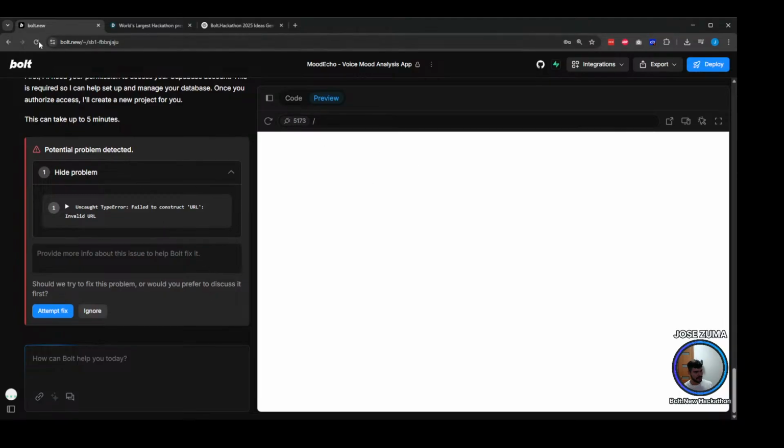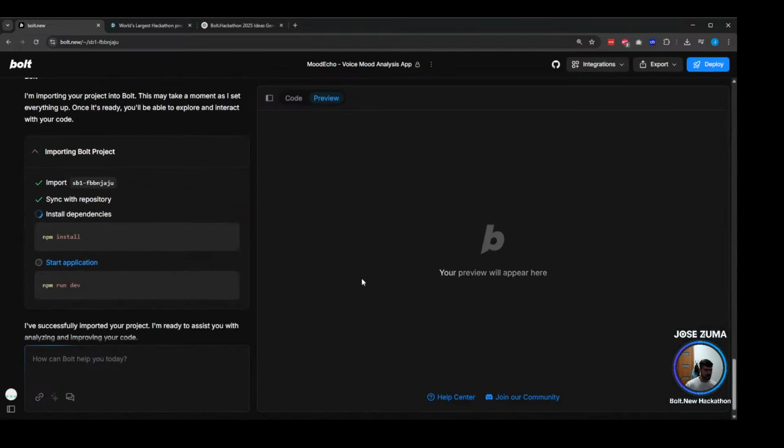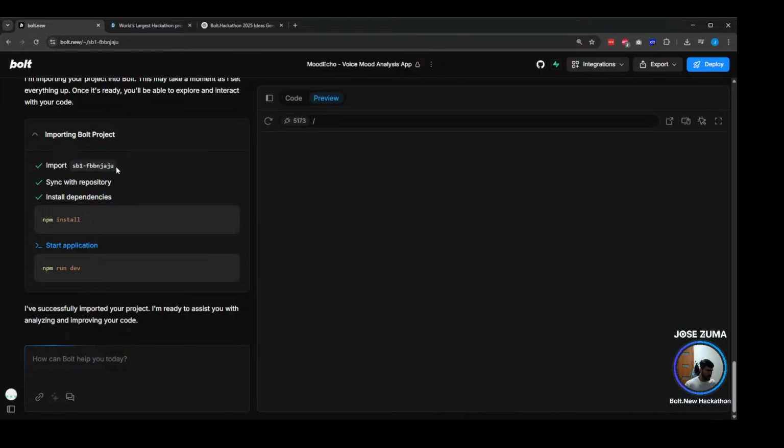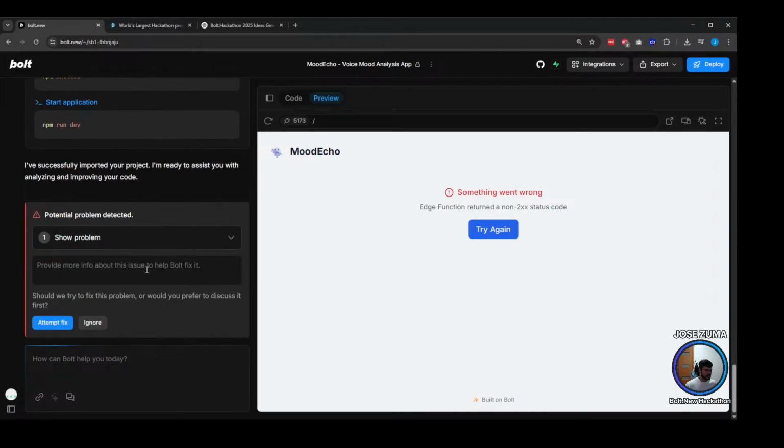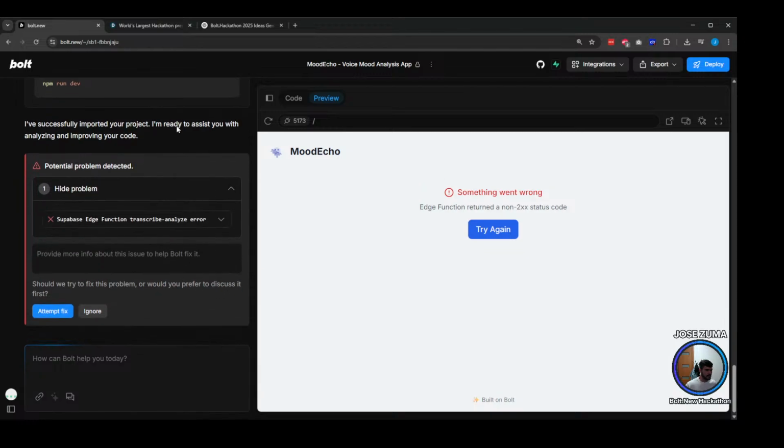Cool. So now we have it, right? Let's refresh this just to double check if there is any other issue. Now you see that it's pulling this from Git. And we have the project. We have a custom logo for this. We have this specific button. Clicking here, analyzing your mood. Yes, and this is gonna happen because, of course, we don't have the API keys defined.